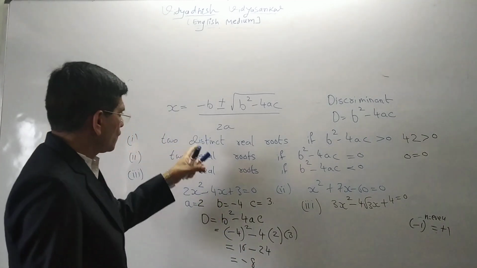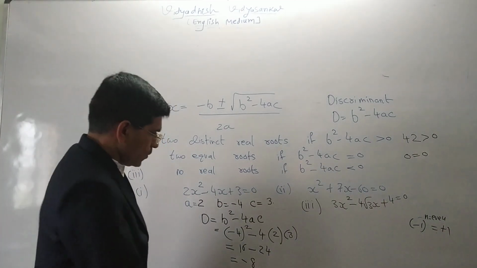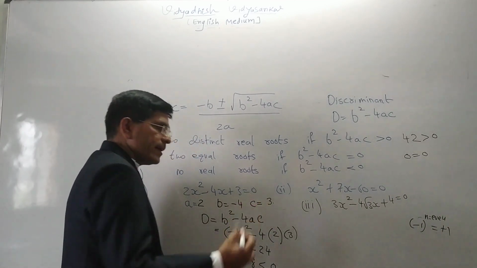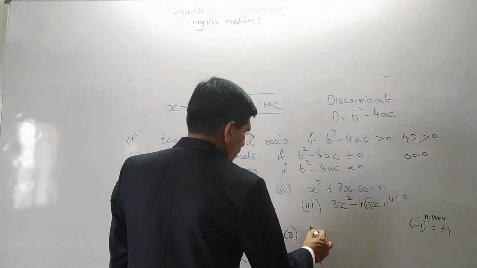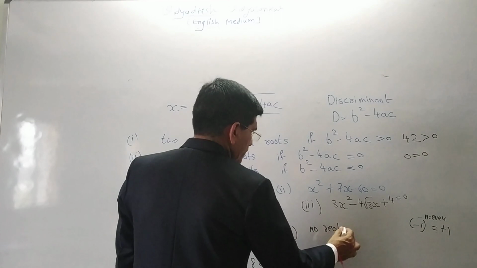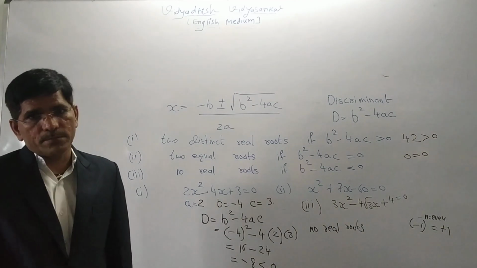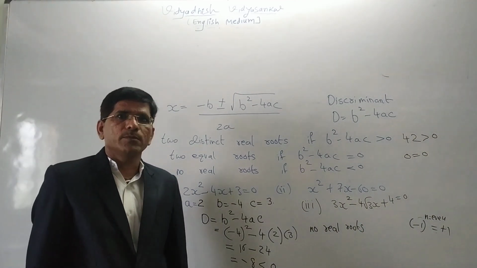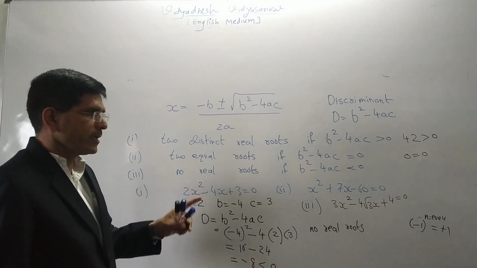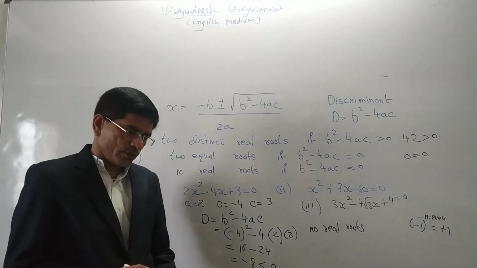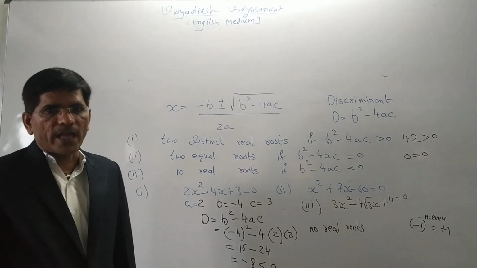Among the first, second and third cases, where can we go? Here. Minus 8 is less than 0. So what answer do we get? No real roots. This type of question is generally asked in the board exam for 1 mark. They either ask for two distinct real roots, two equal real roots, or no real roots. So three questions are given for example, and we have to solve them.